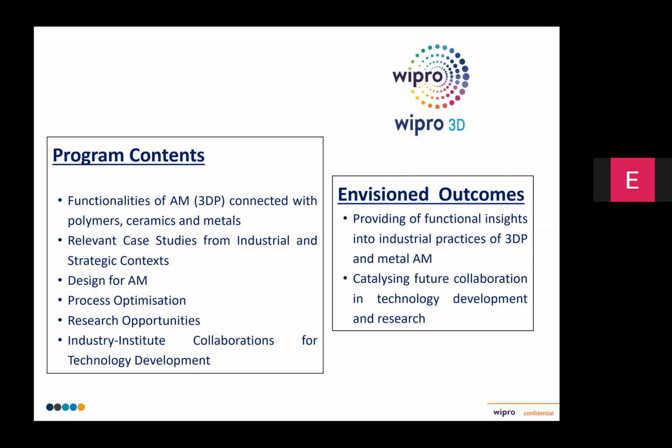Overview of the functionalities of the additive manufacturing processes connected with polymers, metallic materials, and some ceramics. I'll explain a few case studies connected with industrial and strategic context, and establish the need for design for additive manufacturing.